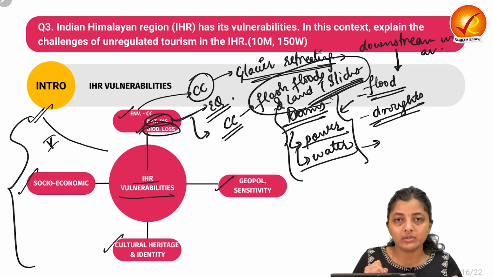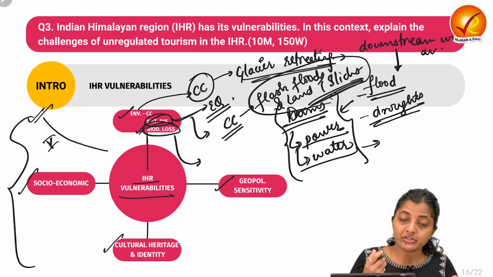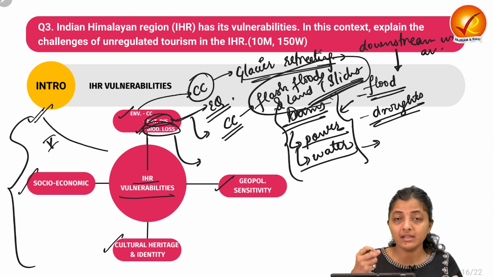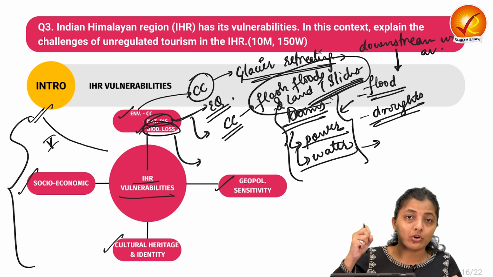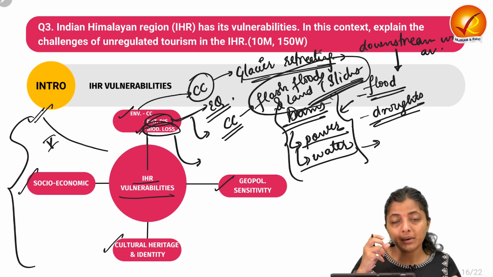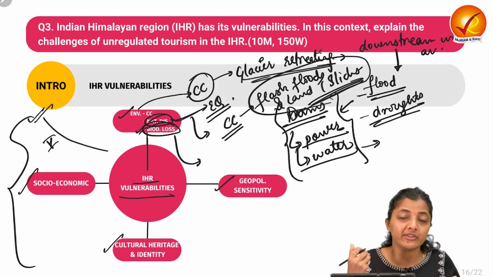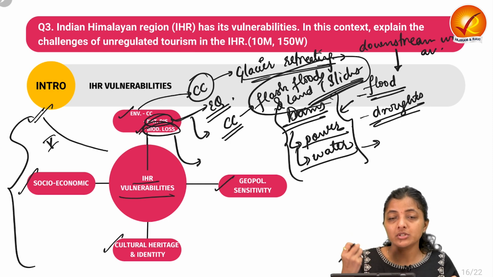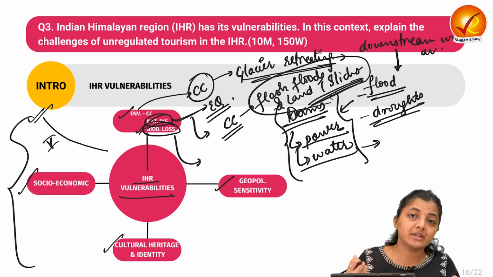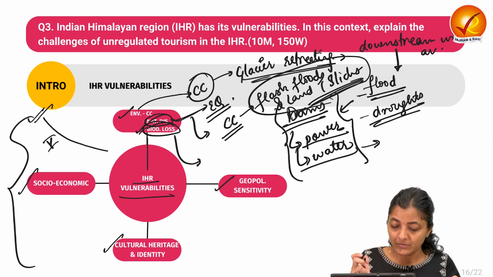Next is biodiversity loss. Any construction over there, any infrastructural or developmental project, any environmental issue or disease leads to biodiversity loss, habitat fragmentation, and loss of species of flora and fauna. Maybe some endemic species get endangered over there. So these are some environmental vulnerabilities.